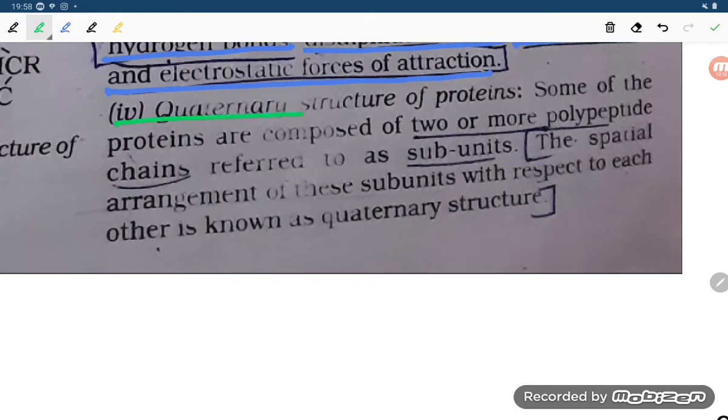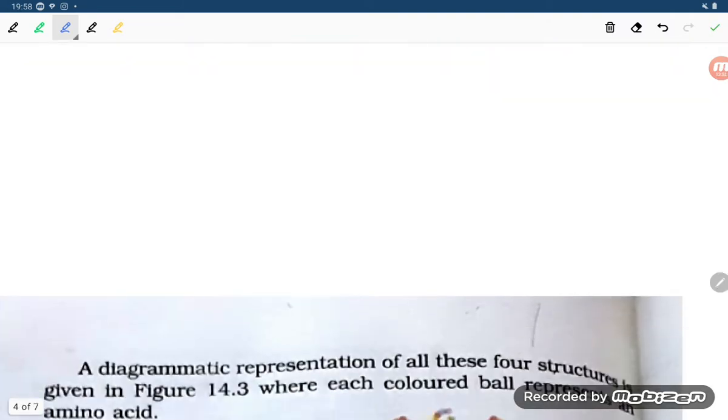Finally, we have to understand the quaternary structure of protein. Some of the proteins are composed of two or more polypeptide chains referred to as subunits. The spatial arrangement of these subunits with respect to each other is known as quaternary structure. Proteins are composed of two or more polypeptide chains referred to as subunits, and the spatial arrangement of these subunits with respect to each other is known as quaternary structure, right?